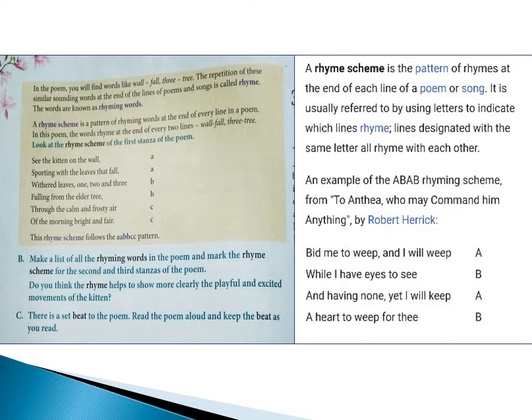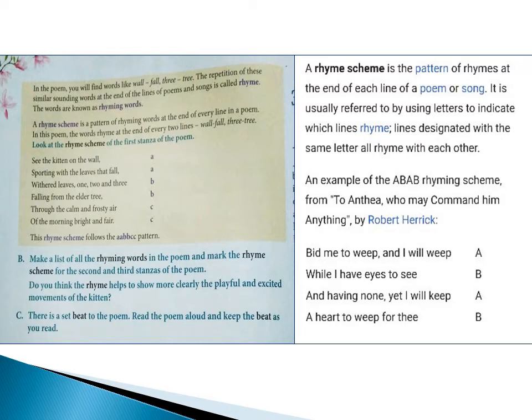Okay, now according to this, in the B bit, make a list of all the rhyming words in the poem and mark the rhyme scheme for the second and third stanzas of the poem. Do you think the rhyme helps to show more clearly the playful and excited movements of the kitten? There is a set beat to the poem. Read the poem aloud and keep the beat as you read.